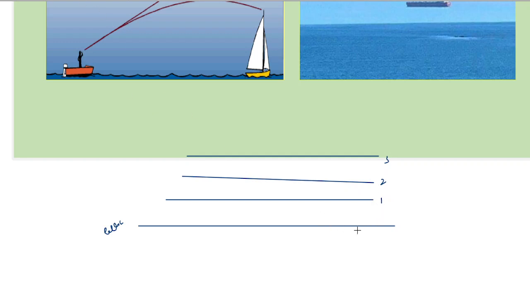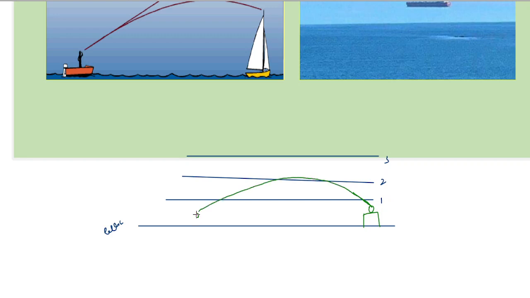So here, if we think of an object placed somewhere here, like a ship, and we draw some light rays from here, light is moving from layer 1 to 2, but we know that layer 1 is denser than layer 2. So light moves from a denser to a rarer medium. So at some point light will undergo TIR, is what we see.